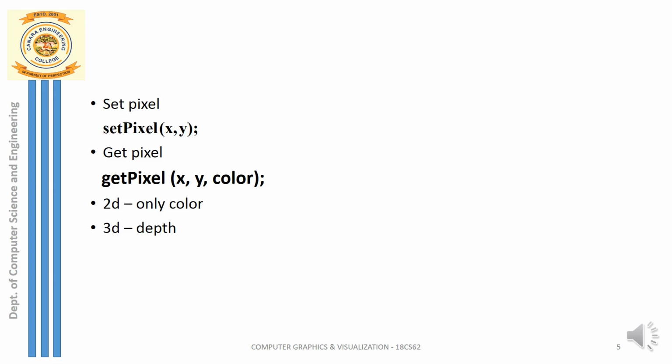We can just see now a basic procedure over there. I said about the screen coordinate system. So in order to obtain the image on my 2D screen, finally, I need to have certain pixels stored in the buffer from where the pixels will be moved on to my screen.